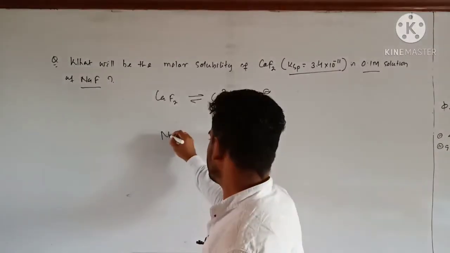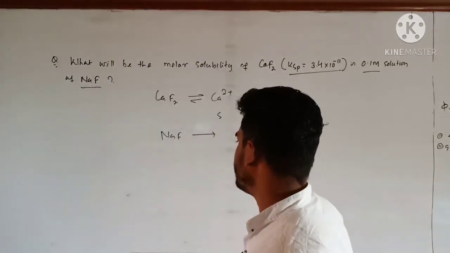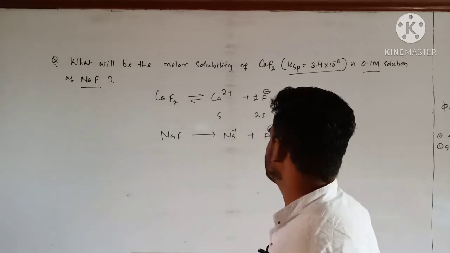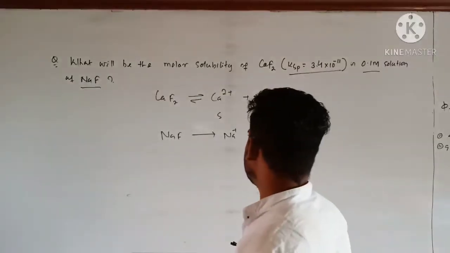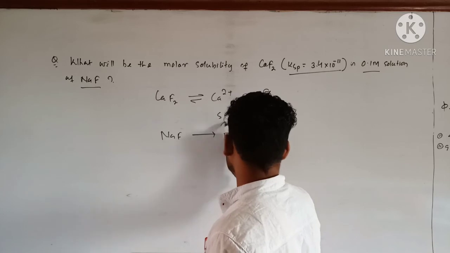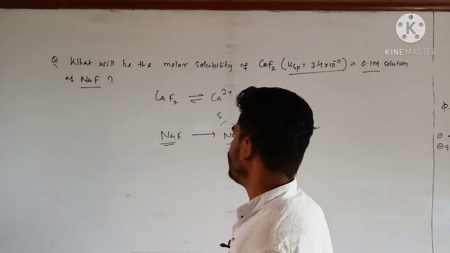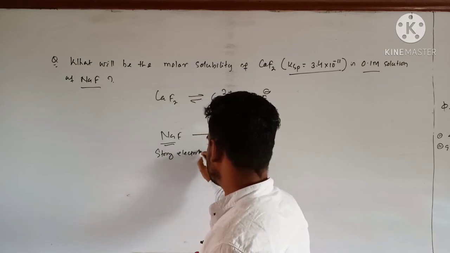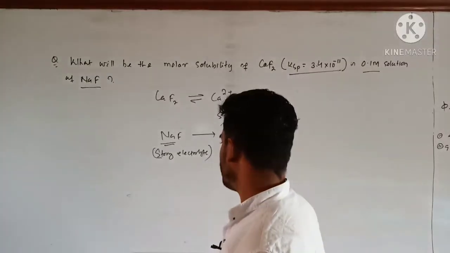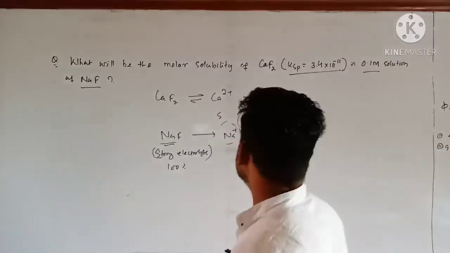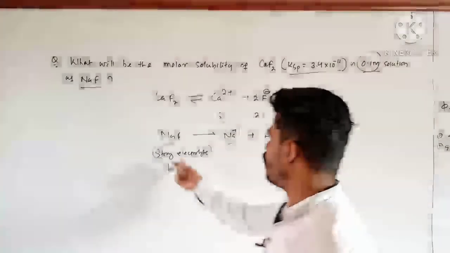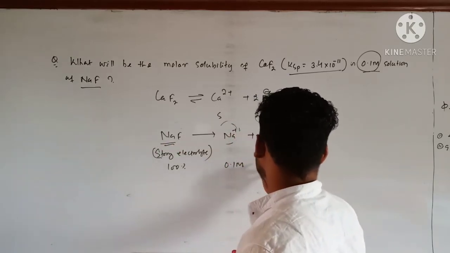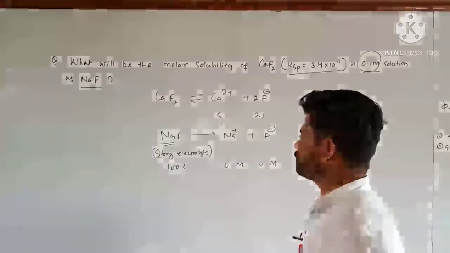That one is a strong electrolyte, you know, 100% ionization is there, it will give you Na plus and F minus. So I can consider that whatever the amount of F minus is there is due to the contribution of NaF, because this one is a strong electrolyte, 100% ionization. It is given as 0.1 molar, so here it will be 0.1 M and this one also 0.1 M. Clear?